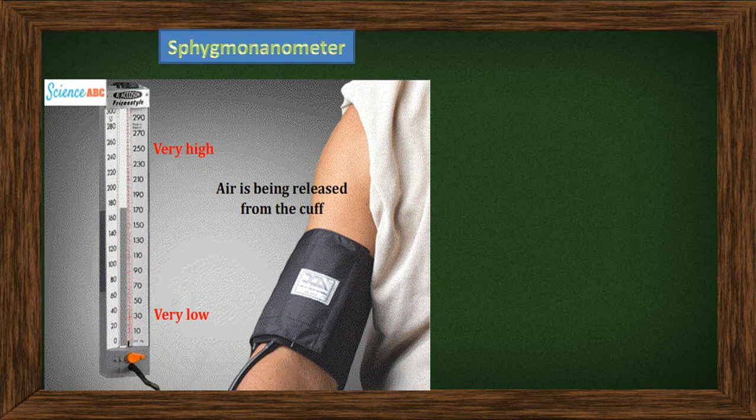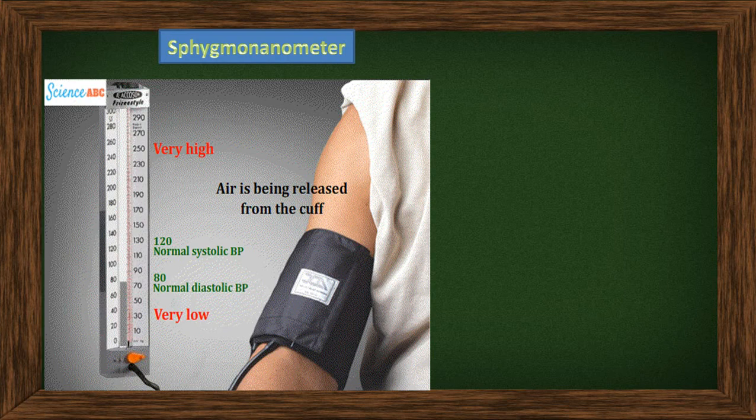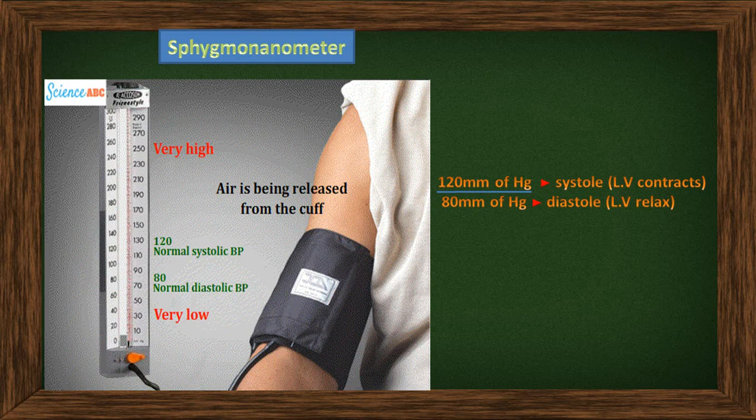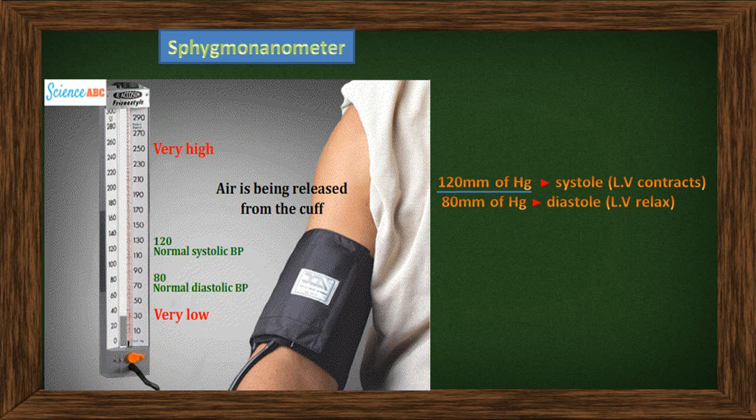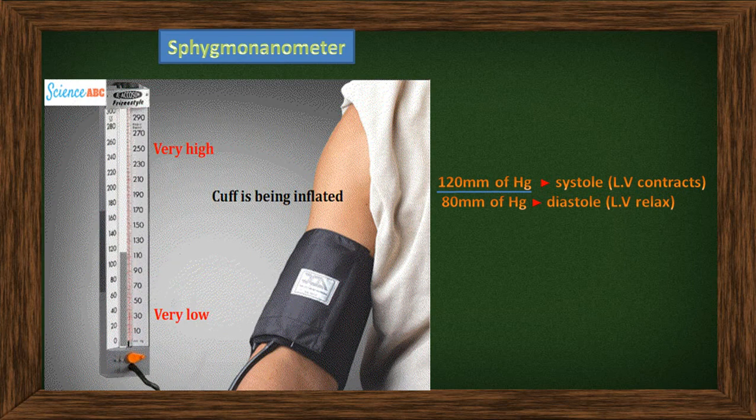Sphygmomanometer is an instrument with which doctors check the BP of patients. So they will get the value 120 mm of Hg systole when the left ventricle contracts and 80 mm of Hg diastole when the left ventricle relaxes. This is a normal BP, okay, this is a normal systolic and diastolic BP. If any patient has high BP, the value will be more. If the patient has low BP, the value of 120 by 80 will be less.